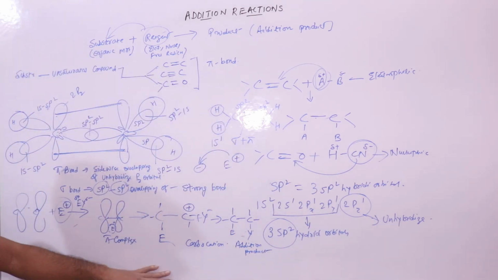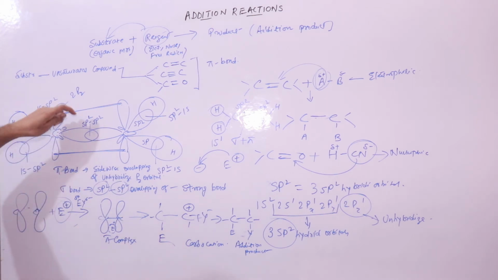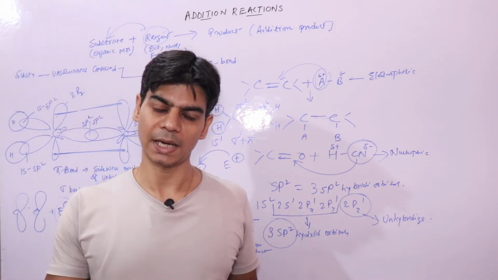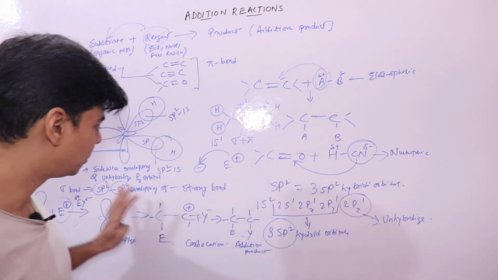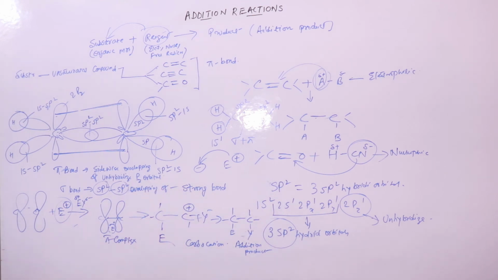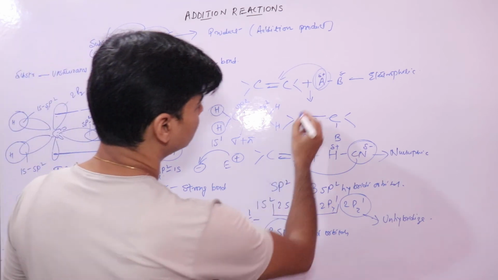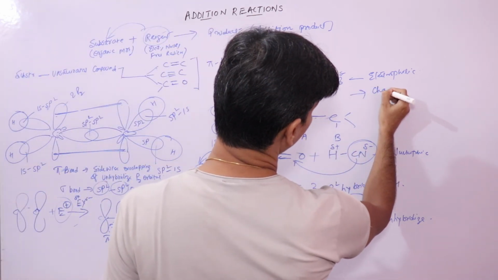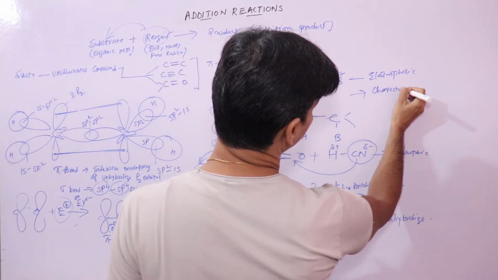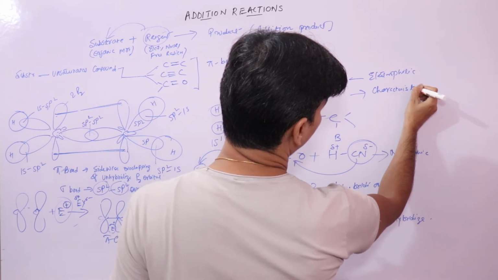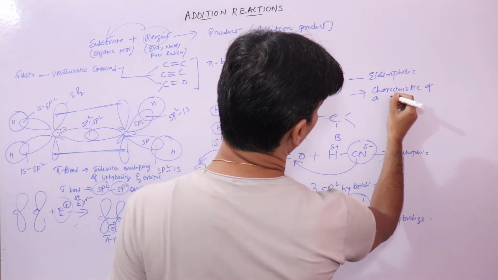So such reactions are mainly due to the pi bond. This reaction happened because of the available pi bond. This reaction is a characteristic of a pi bond. Remember, this is important. So this reaction mainly is a characteristic of a pi bond.